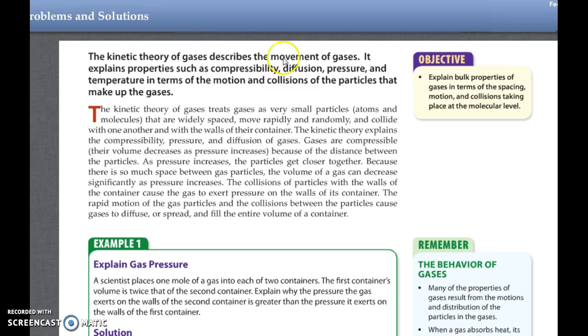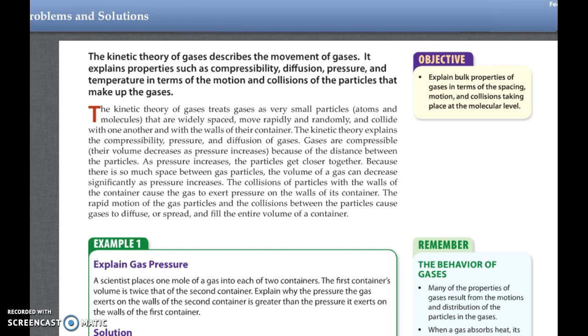So the reason we have all these things is because the molecules are moving and hitting each other. It's very violent. The kinetic theory of gases treats gases as very special particles. And again, particles means atoms and molecules, that are widely spaced, move rapidly and randomly, and collide with one another and with the walls of their container. The kinetic theory explains the compressibility, pressure, and diffusion of gases. Gases are compressible, so their volume decreases as their pressure increases. As pressure increases, the particles get closer together. You're squeezing them. Because there is so much space between the gas molecules, the volume of a gas can decrease significantly as pressure increases.